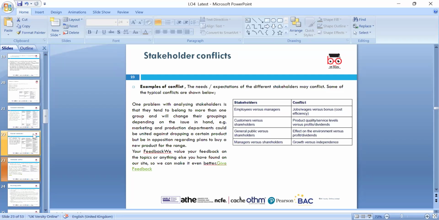Okay, stakeholder conflict. Yes, of course, employees want more salaries, shareholders want more dividends, customers want cheaper products. We have to balance, because everyone's interest is different. Like bonus versus shares: if we give employees a bonus in shares, what will happen? The old shareholders' share value can drop and the dividend will be divided. So we have to look at the expectations of every stakeholder and meet them from a legal perspective.